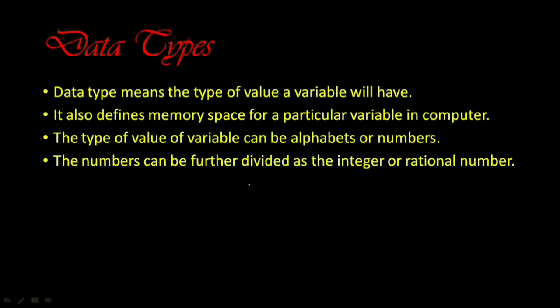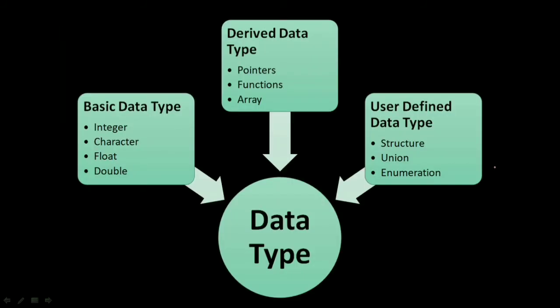So what is a data type? Data type means the type of value a variable will have. It also defines memory space for a particular variable in computers. The type of values of a variable can be alphabets or numbers. The numbers can be further divided as integers or rational numbers, right? The data types are basic, user defined or derived: structure, union, and enumeration, right?